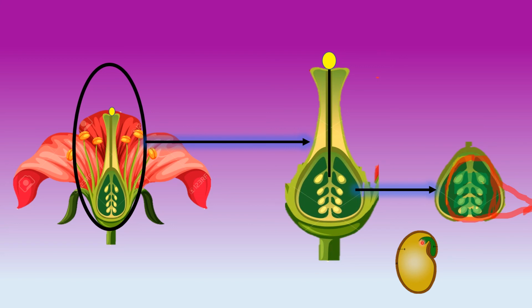In that seed, this green part, can you see, children? This is the zygote, which turns into an embryo, and later on this embryo will germinate or grow into a plant. So I believe, children, the formation of seed is now clear to everybody.